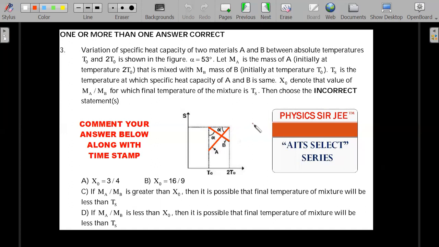I would be eagerly waiting to see how many of you can solve it and give me the answer. I'll definitely come up with the solution to this first, because this is a tougher question in the AITS select series. So put your comments and answers.